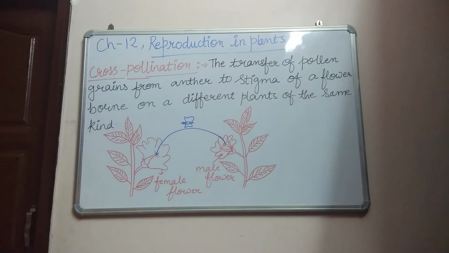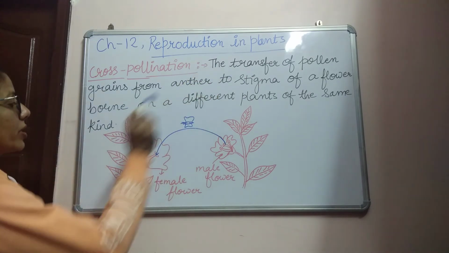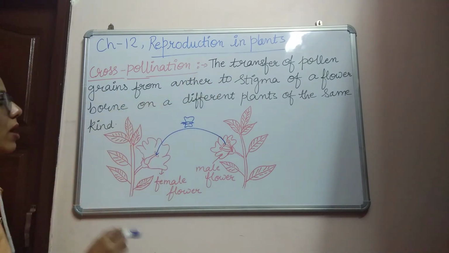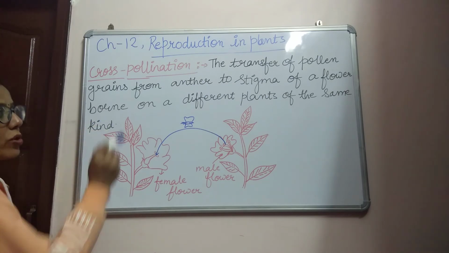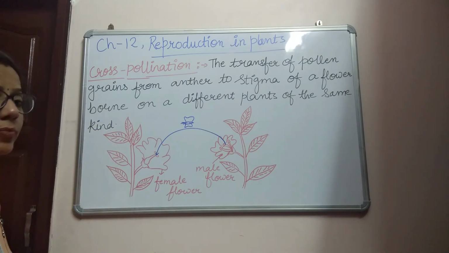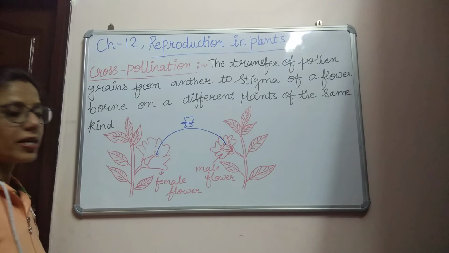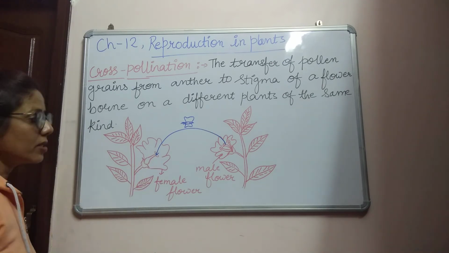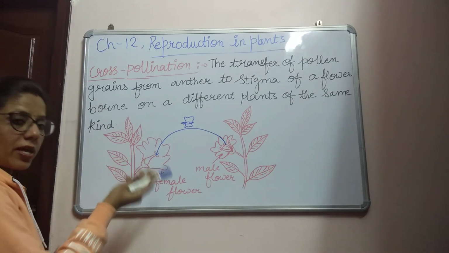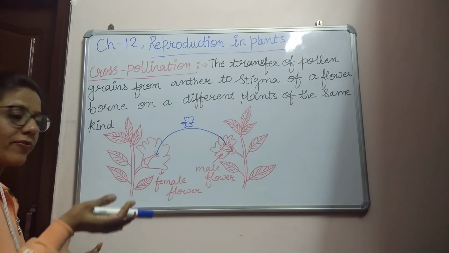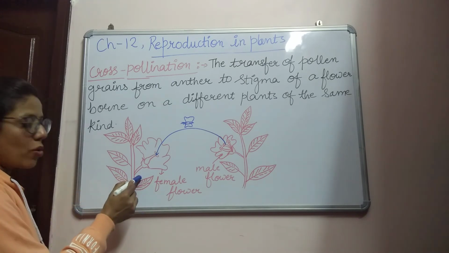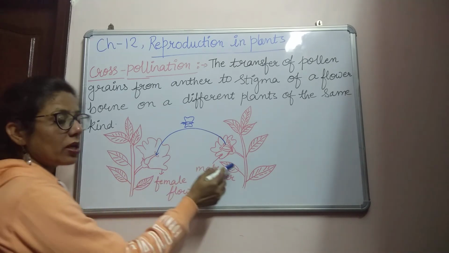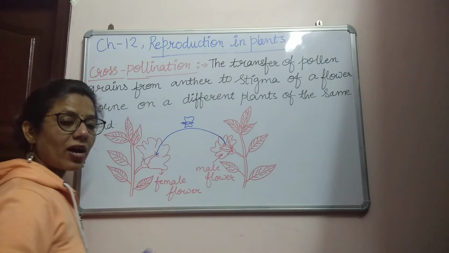So cross pollination means the transfer of pollen grains from anther to stigma of a flower borne on a different plant of the same kind. You can see in the diagram there are two different plants, both of the same kind and variety, and on one plant only female flowers are there, and on the other plant only male flowers are there.